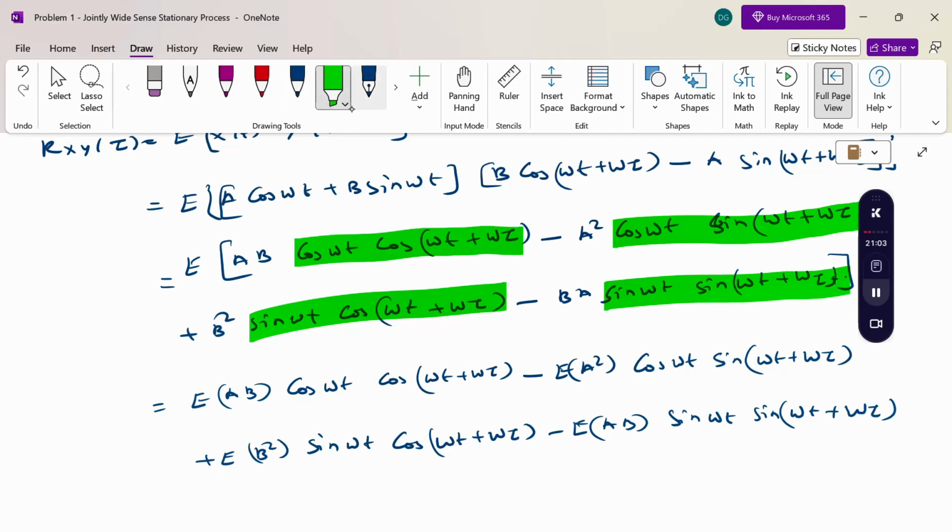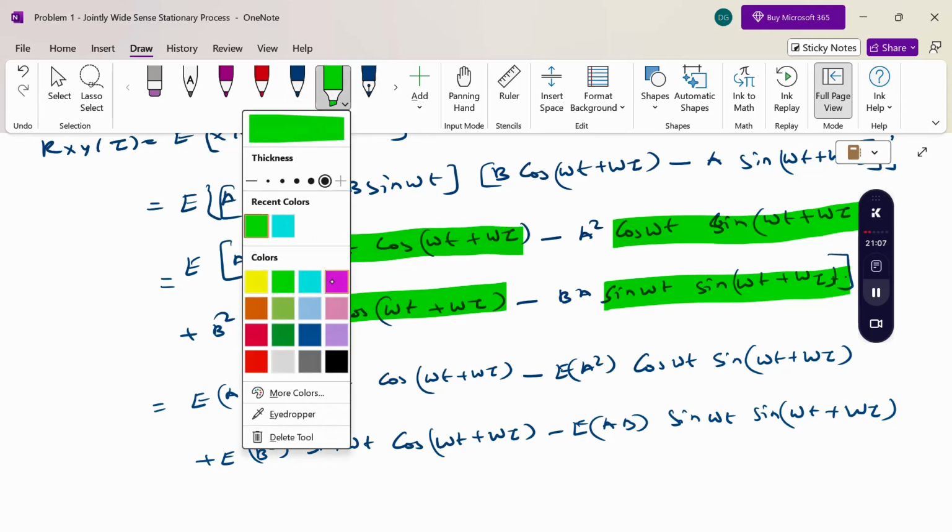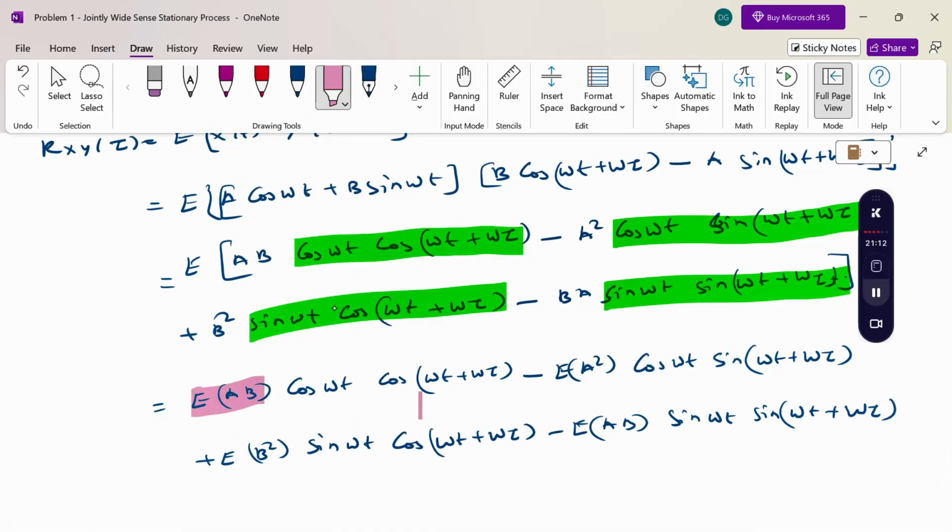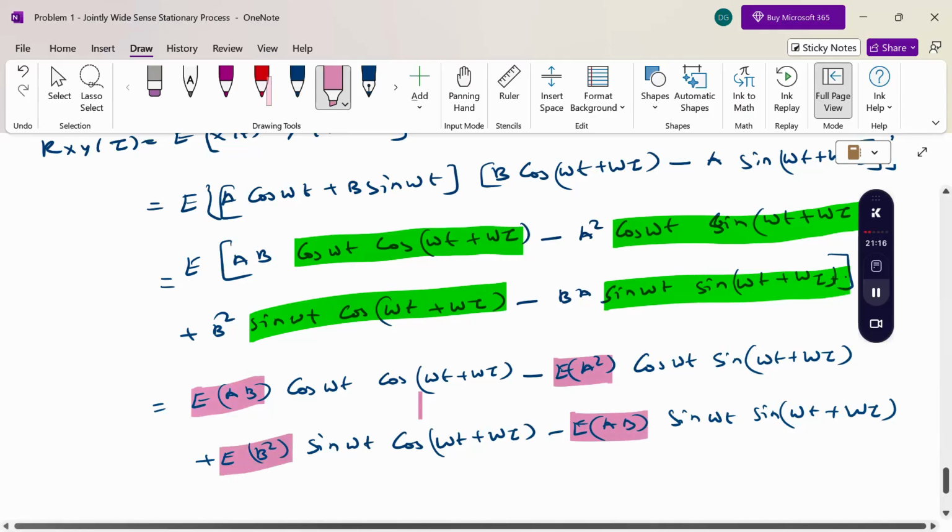Here the expectations of ab are 0, and a square and b square are sigma square.